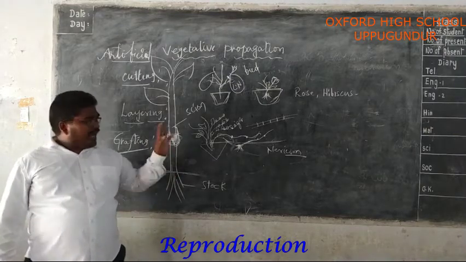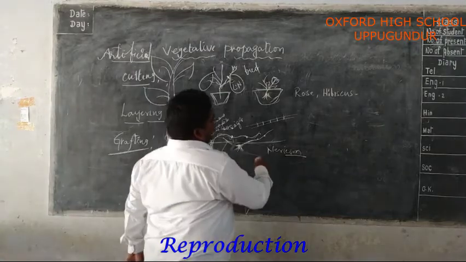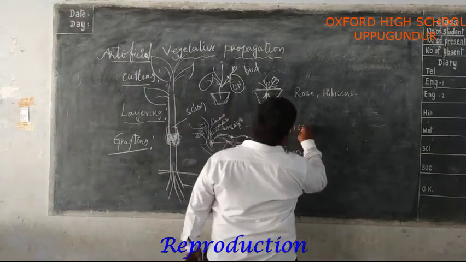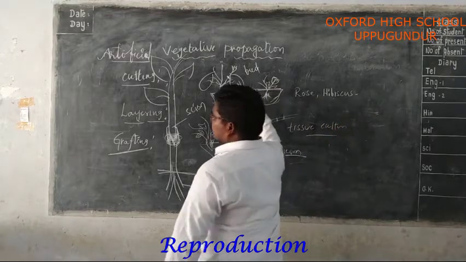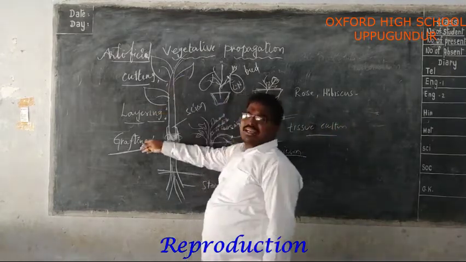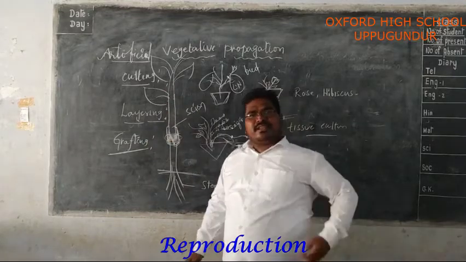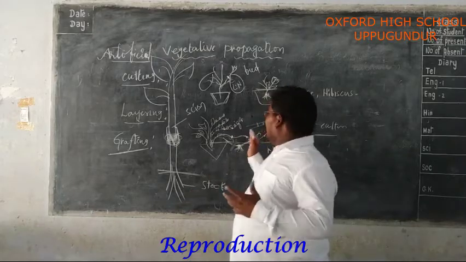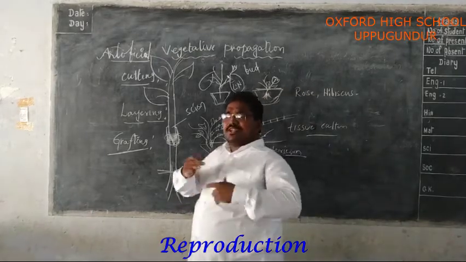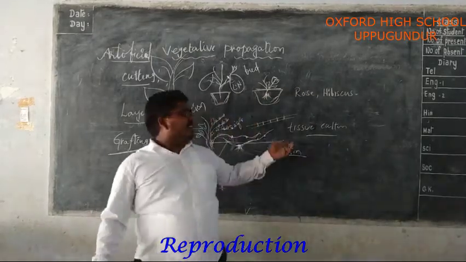So, another type of modern technology is there, that is tissue culture. Up to now we discussed cutting, layering, grafting. These are all traditional methods followed by our elders. In modern days, they have been replaced by technology, that is tissue culture.